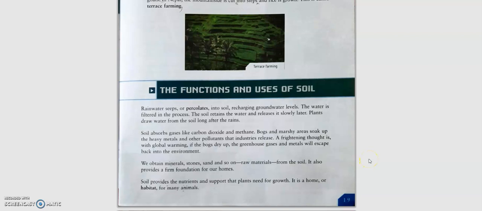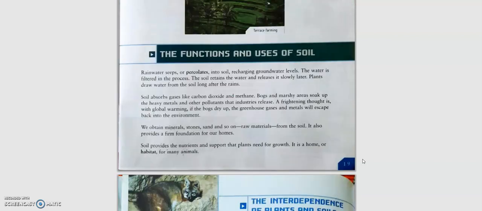Soil absorbs gases like carbon dioxide and methane, and the marshy areas soak up the heavy metals and other pollutants that industries release. This is a very important function. So in a way, it is reducing the pollution. Now, we obtain several minerals from the soil, the different raw materials, coal, iron ore, and so many things we obtain from the soil by digging it up. Then soil provides nutrients and support that plants need for growth, and thus for us too.